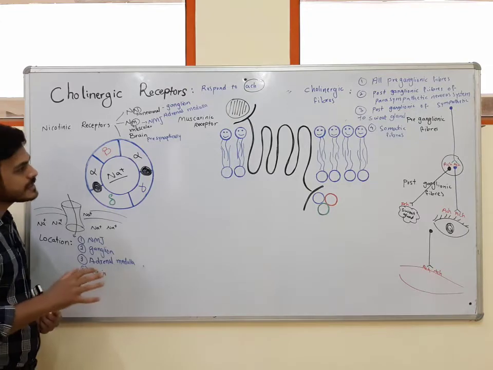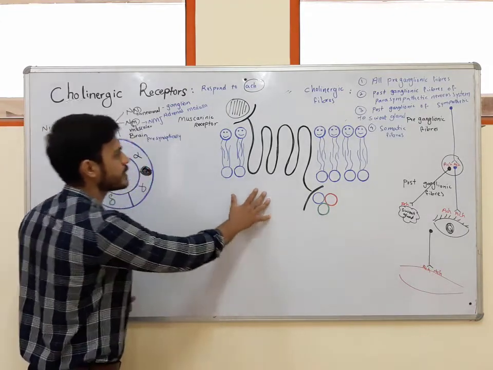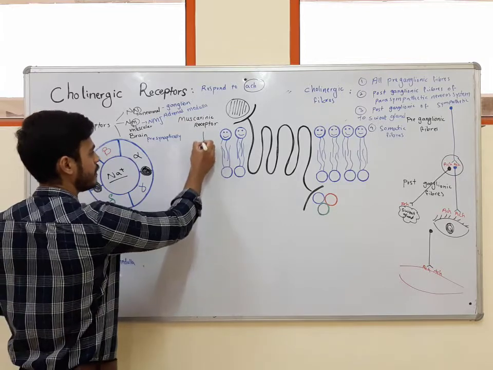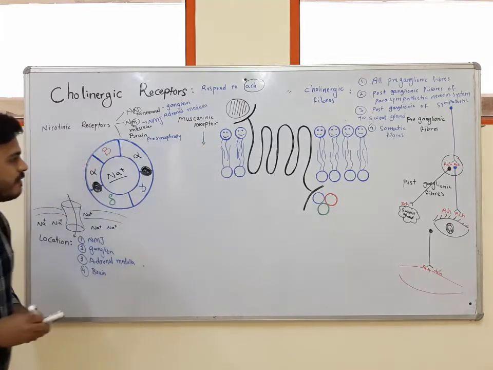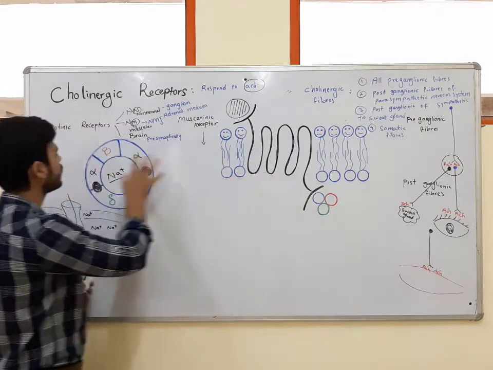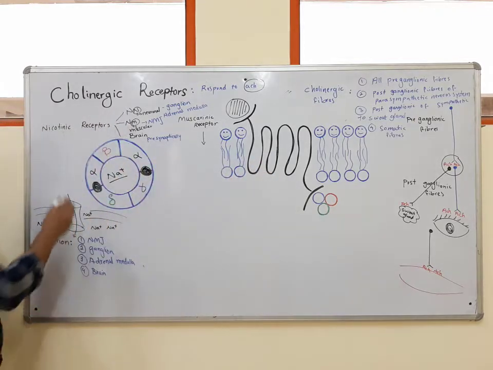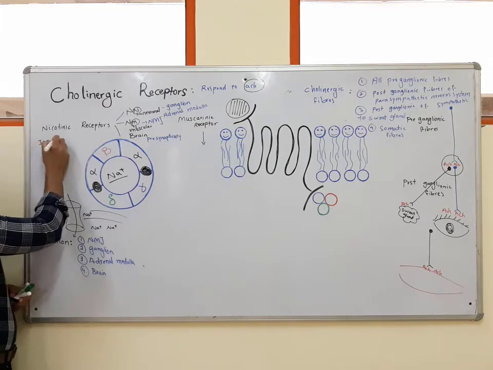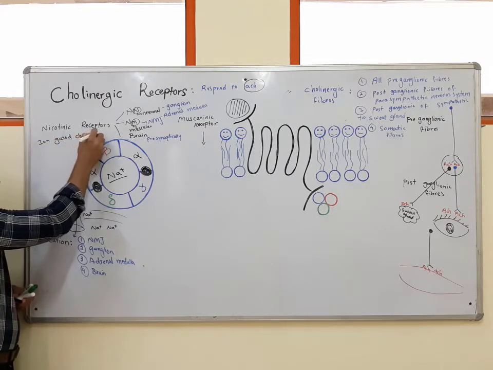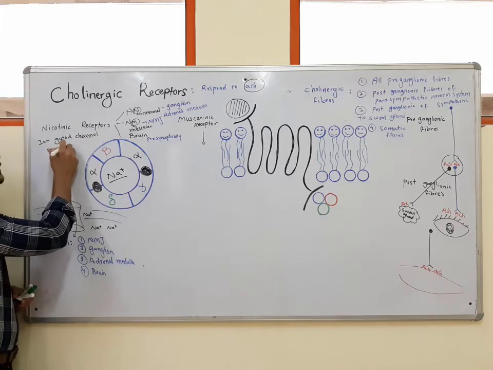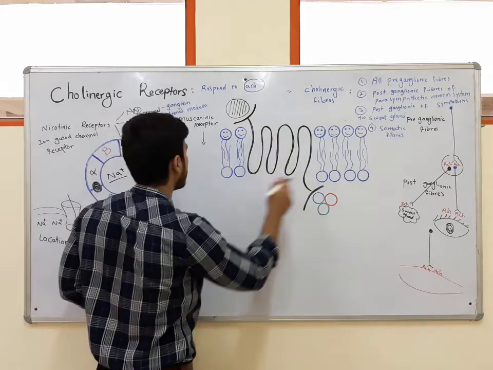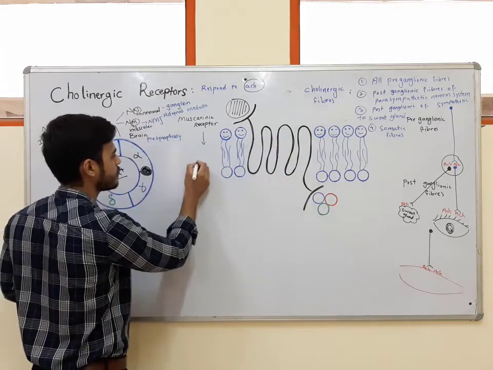Now we'll talk about the second type of cholinergic receptor, which are muscarinic receptors. You can see the difference between nicotinic receptors and muscarinic receptors. Nicotinic receptors are ion-gated channel receptors. But muscarinic receptors, as you can see, are a type of G protein coupled receptor.